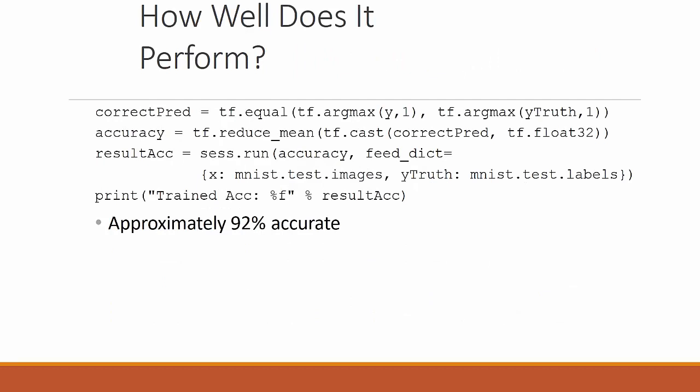How well does it perform? We get the prediction using tf.equal(tf.argmax(y, 1), tf.argmax(y_truth, 1)), which will tell whether it is correctly predicted or not, and the accuracy will be tf.reduce_mean(tf.cast(correct_prediction, float32)), and then the resultant accuracy will be sess.run(accuracy, feed_dict with x from MNIST test images and y_truth from MNIST test labels). So it will tell the train